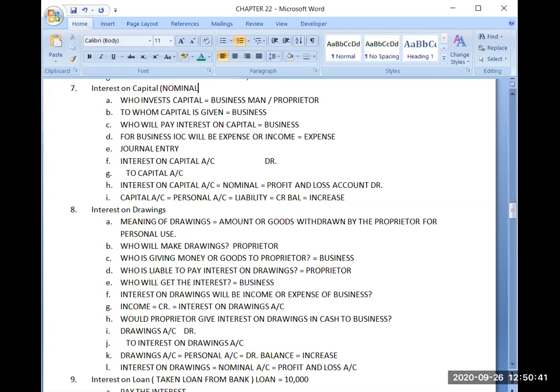Now, if it is a nominal account, in which financial statement should I write it? Yes, very good. It will be going to the profit and loss account. And in the profit and loss account, on which side should I write it? Debit side or credit side? Yes, very good. It will be going to the debit side.